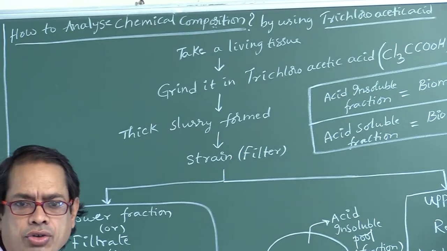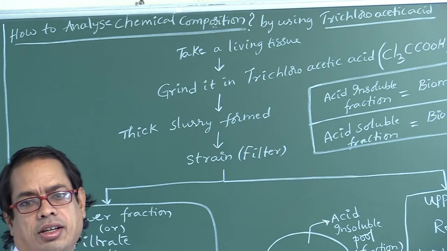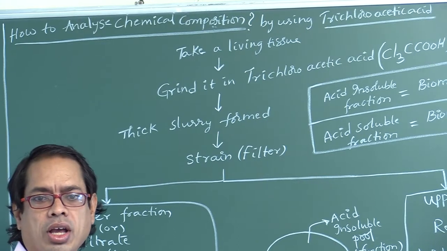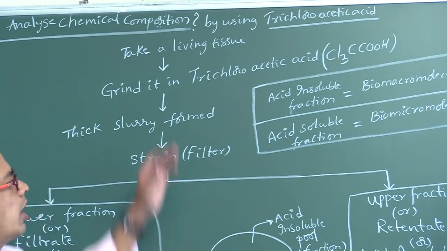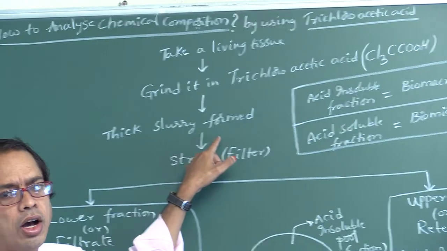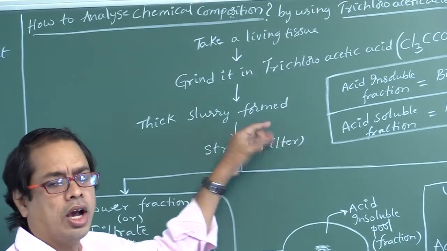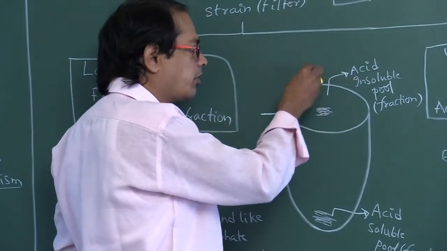So that living tissue is placed in which chemical? Trichloroacetic acid, molecular formula Cl3CCOOH. And if we grind it, a thick slurry will be formed. Thick slurry formed, and we have to filter it. Now I am filtering here. If we filter it,